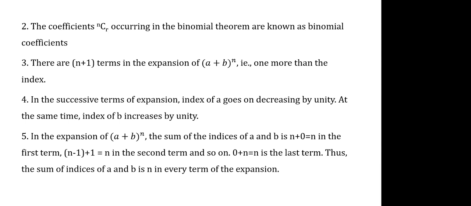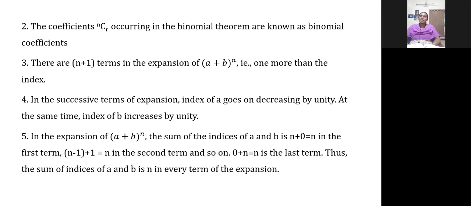Plus 1 or minus 1. So the index value of A gets decreased by 1 and the index value of B will be increased by 1. In all these successive terms, the upcoming terms, this increasing and decreasing of the power will be done. This we have already seen. So the third point and fourth point are very clear for us. And the second one, the coefficients will be called the binomial coefficients.